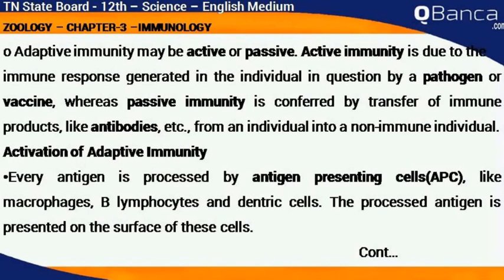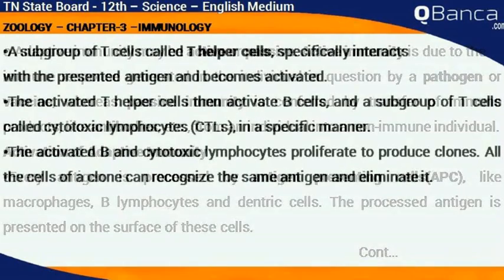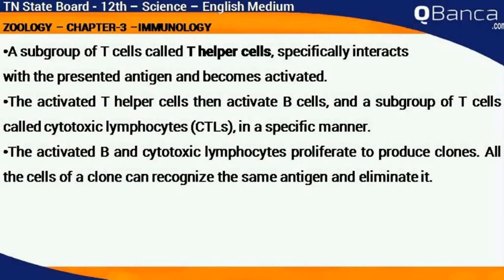Activation of adaptive immunity. Every antigen is processed by antigen-presenting cells like macrophages, B lymphocytes and dendritic cells. The processed antigen is presented on the surface of the cells. A subgroup of T cells called T helper cells specifically interacts with the presented antigen and becomes activated.